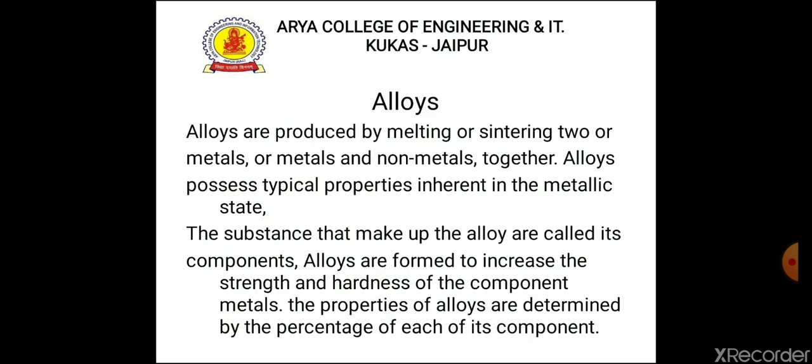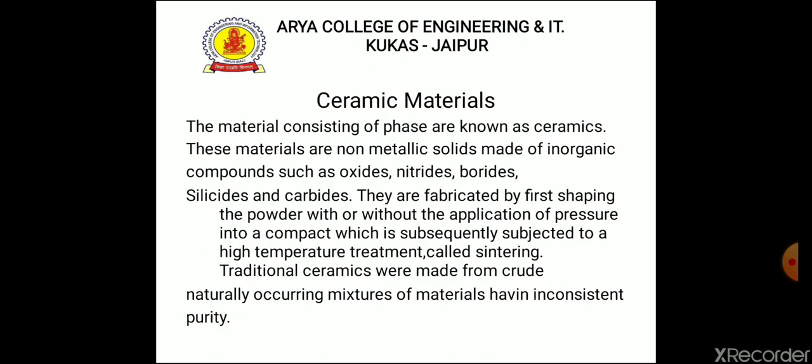Now, second one is alloy. Alloys are produced by melting or sintering two or more metals or metal and non-metals together. Alloys possess typical properties inherent in the metallic state. The substances that make up the alloy are called its components. Alloys are formed to increase the strength and hardness of the component metals. The properties of alloy are determined by the percentage of each of its components.